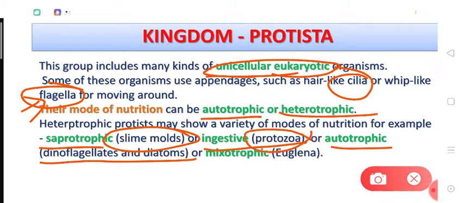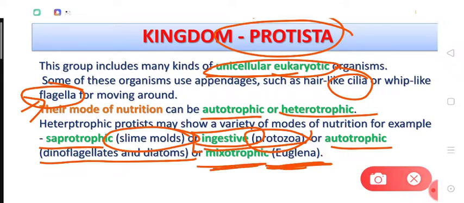Protozoa is a whole group which is included in Protista and which has ingestive mode of nutrition. So protozoa means primitive animals because they have ingestive mode of nutrition. If we talk about amoeba, paramecium, they are included in protozoa. Euglena has a mixotrophic mode of nutrition.